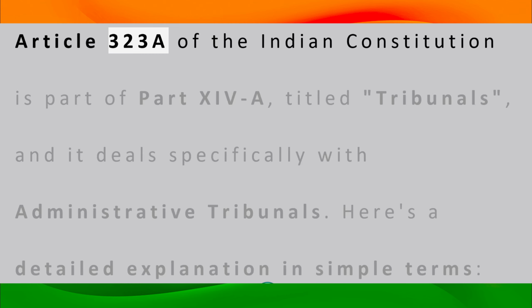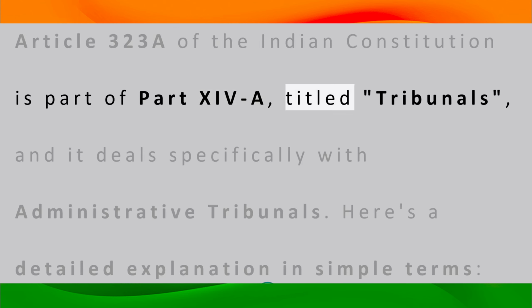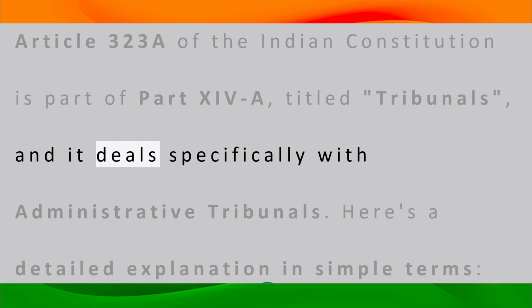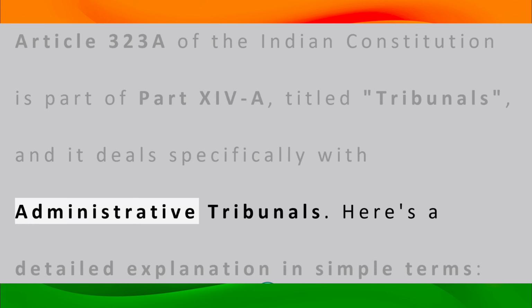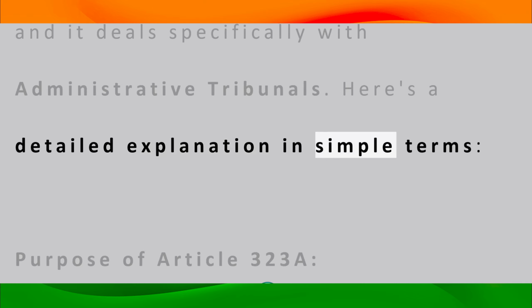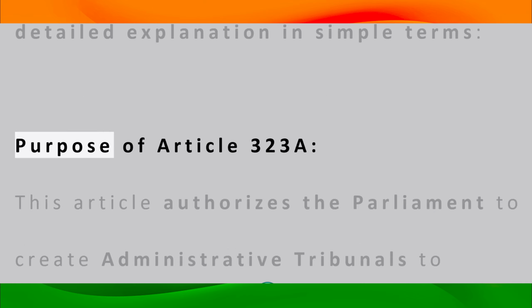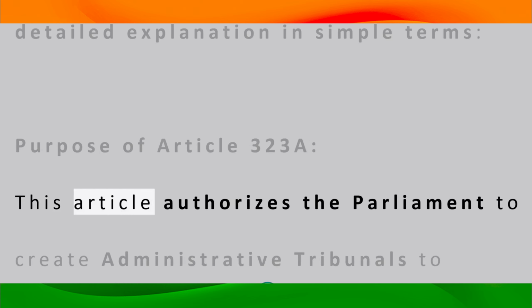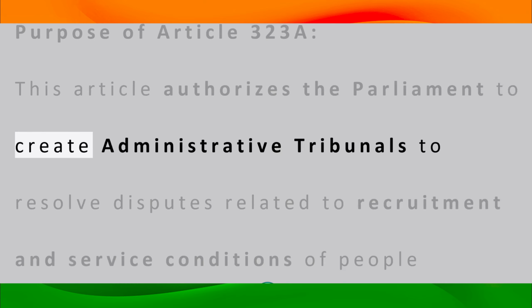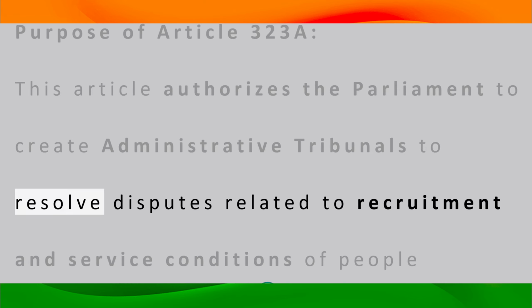Article 323 of the Indian Constitution is part of Part 14A, titled Tribunals, and it deals specifically with administrative tribunals. Here's a detailed explanation in simple terms. Purpose of Article 323A. This article authorized the Parliament to create administrative tribunals to resolve disputes related to recruitment and